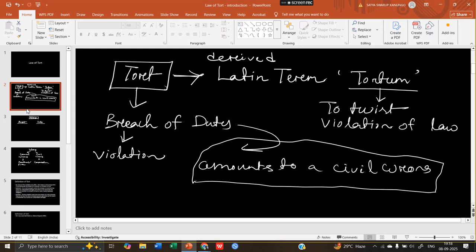So we only include those breaches of duty into tort which amount to a civil wrong. There is no recourse for criminal wrong, because for criminal wrongs we have another portion. We have the Bharatiya Nyaya Samhita, we had IPC before, and we have the Code of Criminal Procedure. All these branches are governed by these laws, the criminal law branch. So tort is a portion of civil law only. Let's move forward.